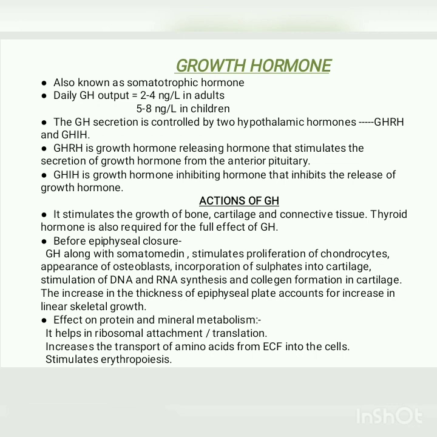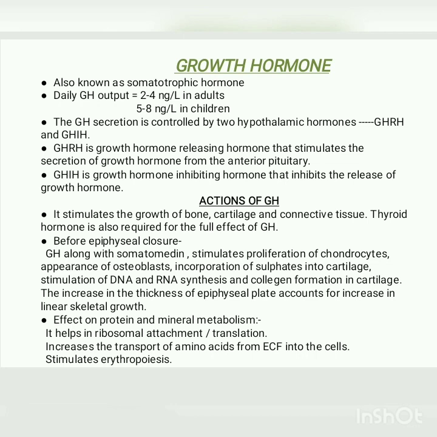First is the GHRH, the growth hormone releasing hormone, that stimulates the release of growth hormone from the pituitary, and the GHIH, that is the growth hormone inhibiting hormone, that inhibits the release of growth hormone. Now, what are the functions of this growth hormone? As the name suggests, it stimulates the growth of bone, cartilage and connective tissue, and it also requires thyroid hormone along with it to exert its full effect.